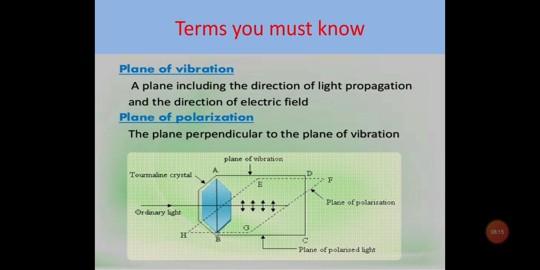You can see here in the figure that I have shown a tourmaline crystal whose plane of vibration is represented by A, B, C, D. The plane represented here by dots, that is E, F, G, H, is representing the plane of polarization. These two planes are perpendicular to each other. So the plane perpendicular to the plane of vibration is known as the plane of polarization.